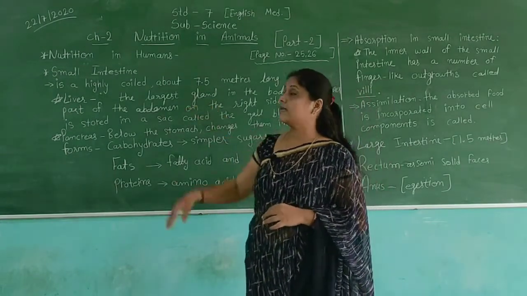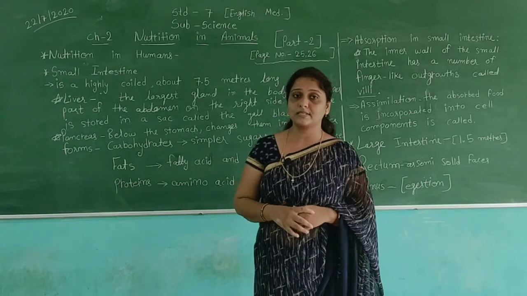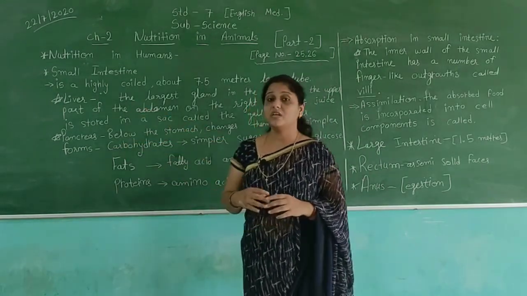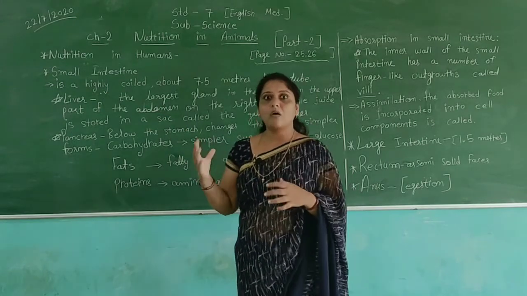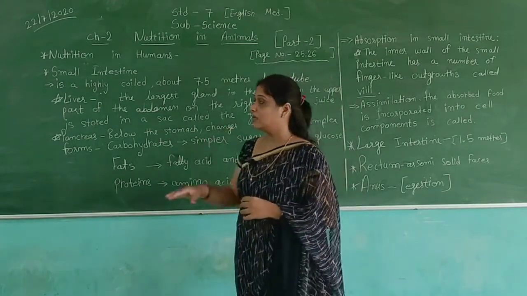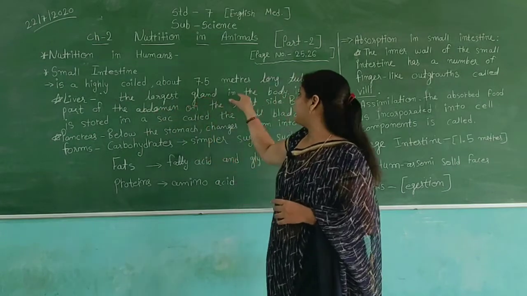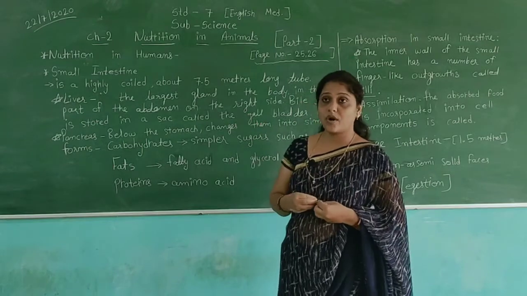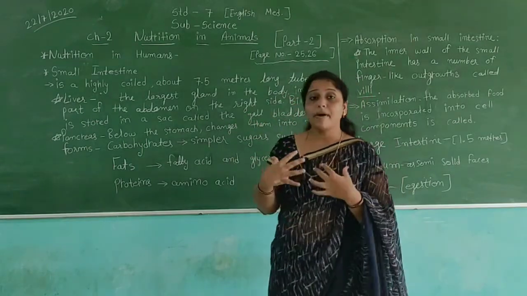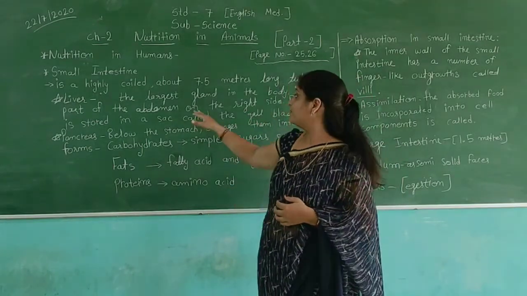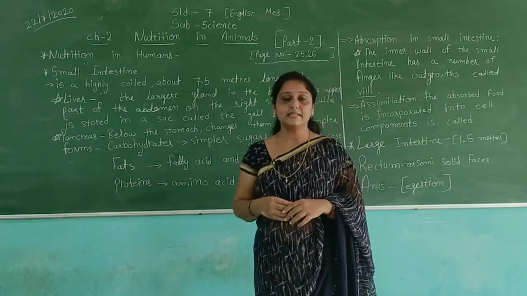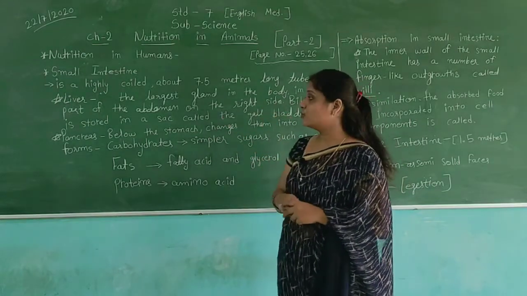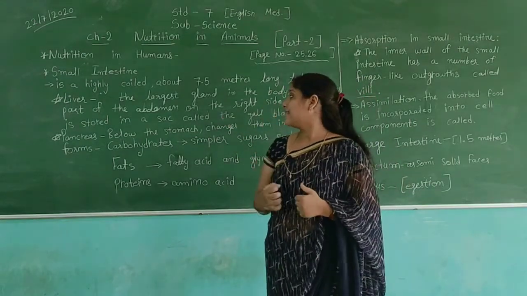In this intestine, some processes are done with the help of the liver and pancreas. The liver is brownish in color and is the largest gland in the body. It is present in the upper part of our abdomen, on the right side.